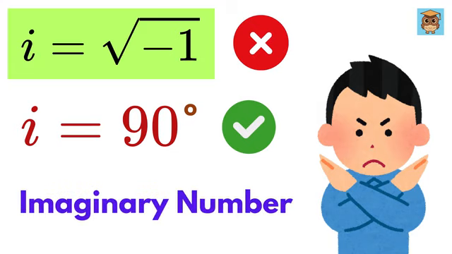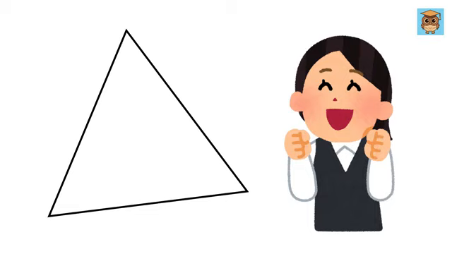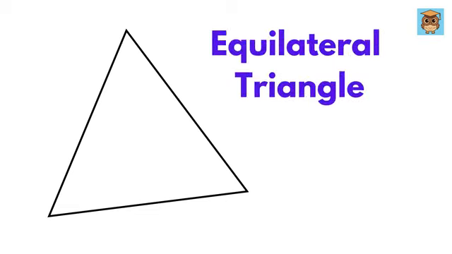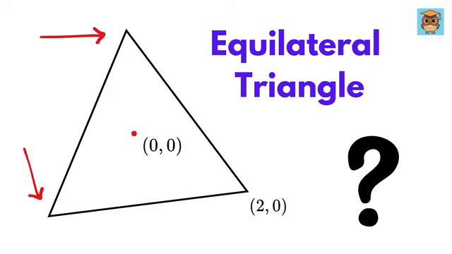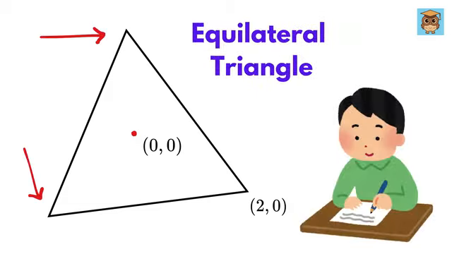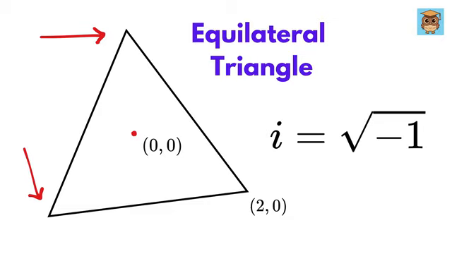And before we start, let me ask you a nice geometry question. We have an equilateral triangle whose center is at the origin, (0, 0), and whose one vertex is at (2, 0), that is, on the x-axis. Now, our job is to find the points of the other two vertices. Let me tell you that we will be solving this question at the end of this video, and that too, using imaginary numbers. Yeah, you will see a real-life application of this i.